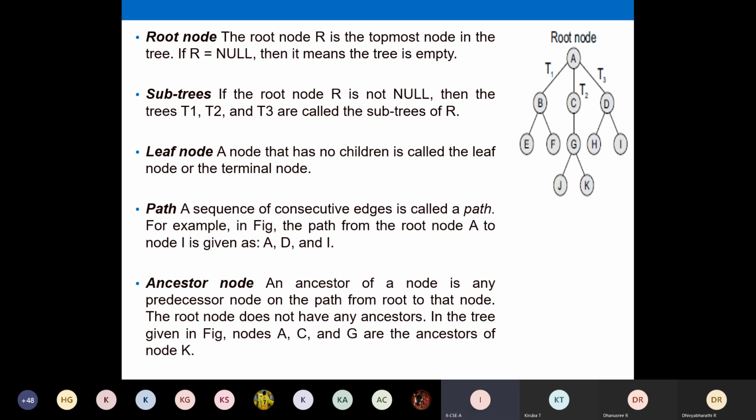And we have to note down here that there will be exactly one path for every node. You cannot have more than one path. For I, you have only one path, from A to D, D to I. For E, you have only one path, A to B and B to E. You won't have any other path to connect your root node to your particular node. So that defines your path.